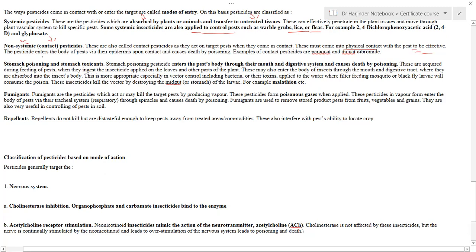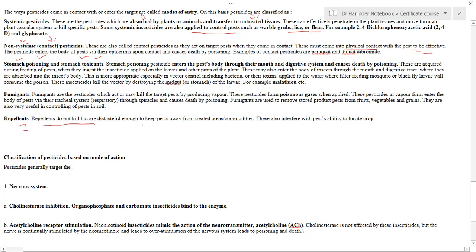Another category is stomach poisons or stomach toxicants. As the name indicates, they enter into the pest's body through the digestive system and cause toxicity there and cause death. An example is malathion, which is a stomach poisoning or stomach toxicant agent. Similarly, there may be fumigants, which are mostly in the form of gases or vapors, and they enter the body of the pest via the respiratory system and cause poisoning. Repellents are those that do not kill the pests, but they repel them.